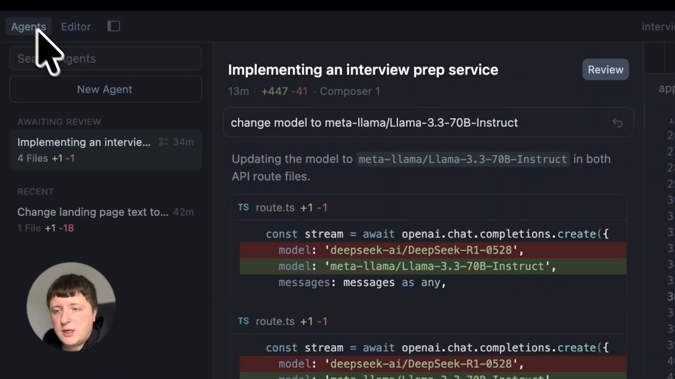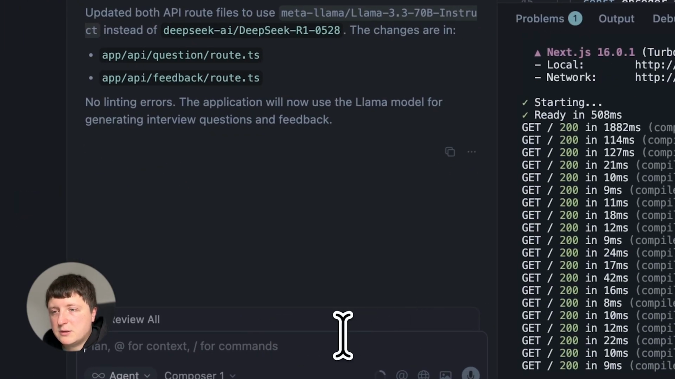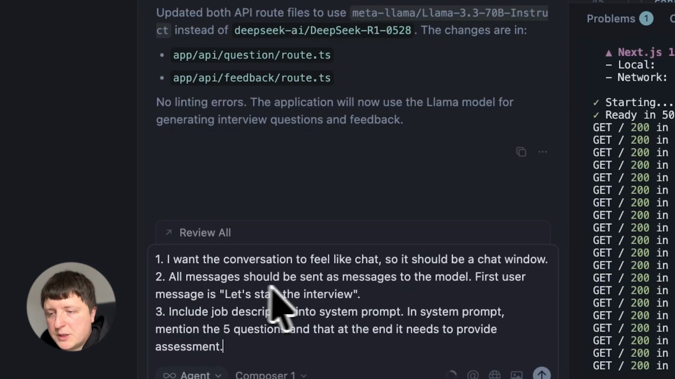Switch back to agent tab. I think in this case we can continue with the current conversation. I want the conversation to feel like chat, so it should be a chat window. All messages should be sent as messages to the model. First message is: let's start the interview.